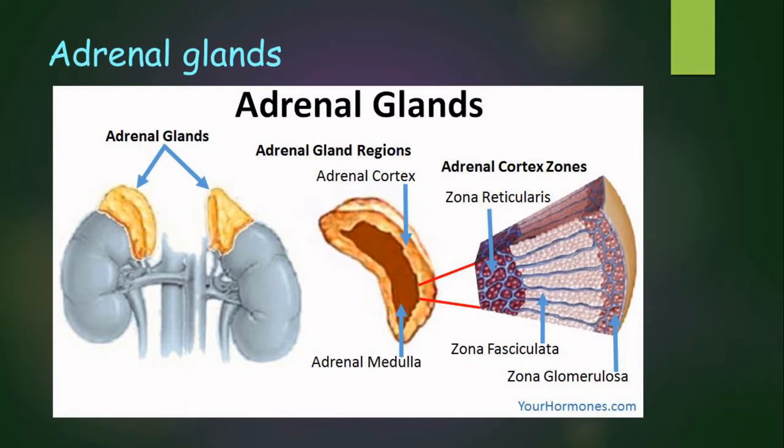And the cortex can be separated into three different zones. That is the zona reticularis, the zona fasciculata, and the outermost zona glomerulosa. So, the outer adrenal cortex is separated into three different zones, and the inner adrenal medulla.